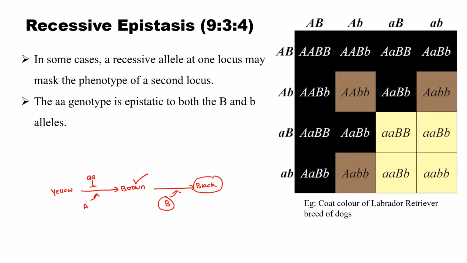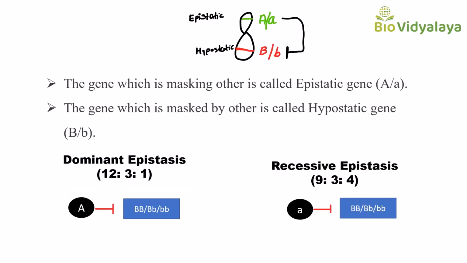Let's do a quick rewind. If one gene in one locus is masking the expression of another gene in another locus, then we can call it epistasis. The gene which is masking the other is called the epistatic gene. The gene which is masked by the other is called the hypostatic gene. Here we discussed dominant epistasis and recessive epistasis.